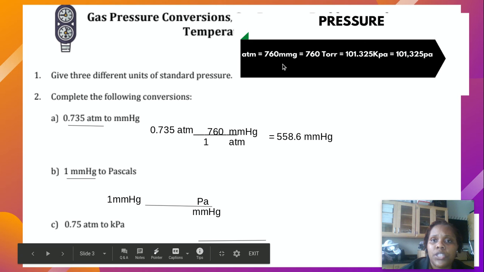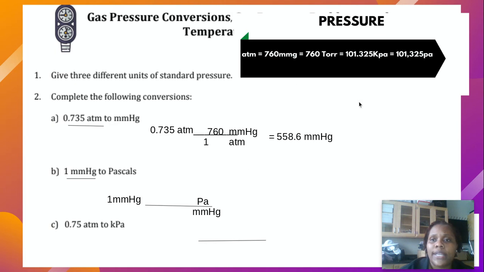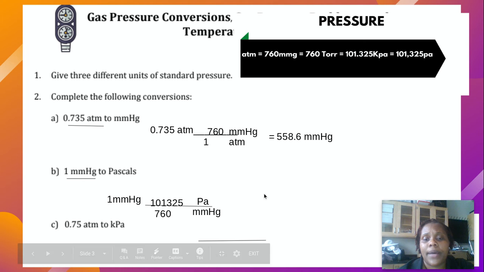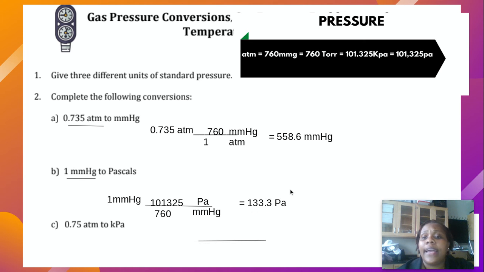And I'm going to fill in next. I'm going to go to mmHg. What number should go next to mmHg? 760. What number should go next to pascals? 101,325. So I'm going to plug those numbers into my equation. And now I'm going to solve and take the given, multiply it times the number at the top and divide it by the number at the bottom. And I get 133.3 pascals. Is that what you got? I hope so.